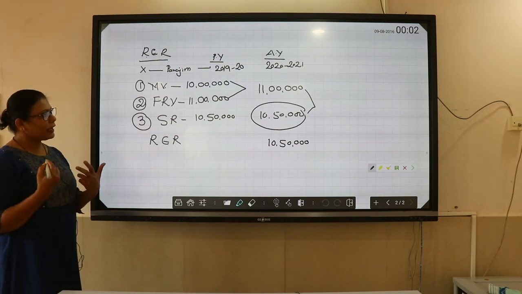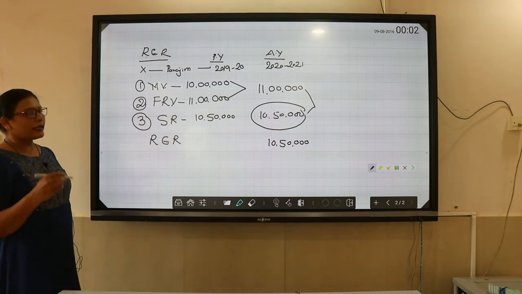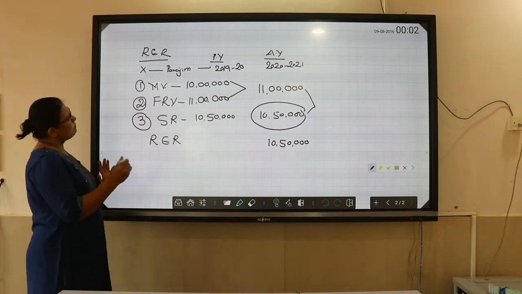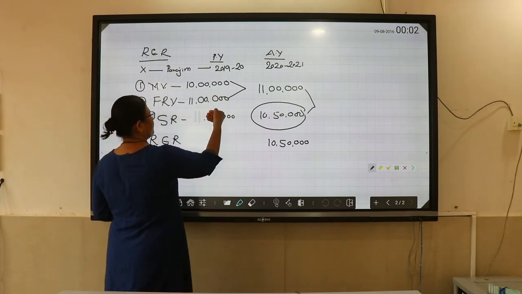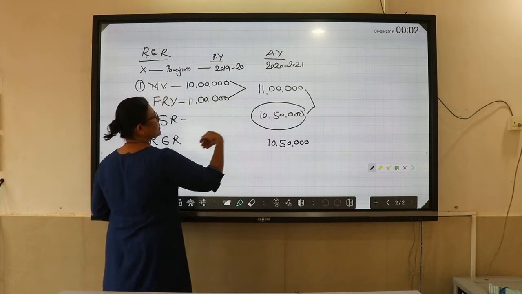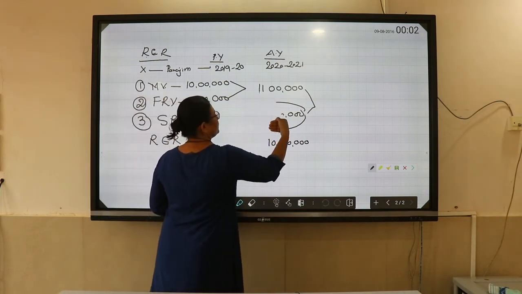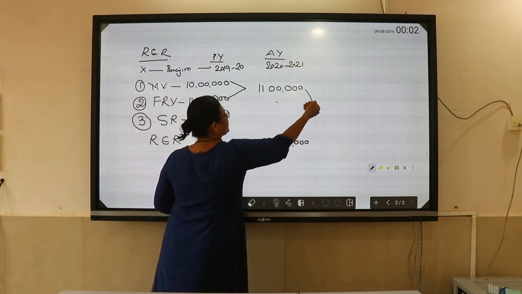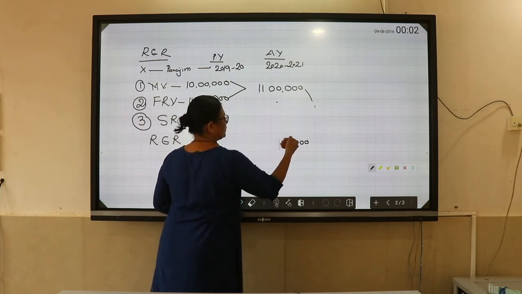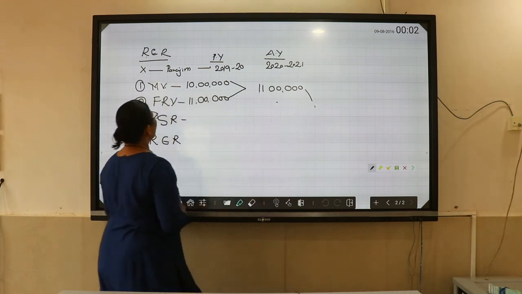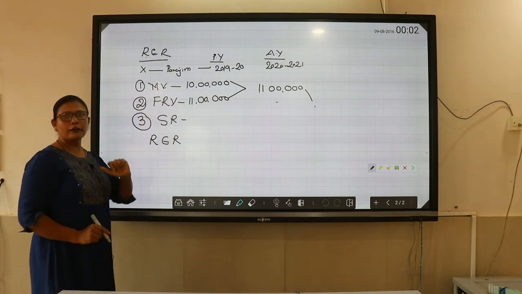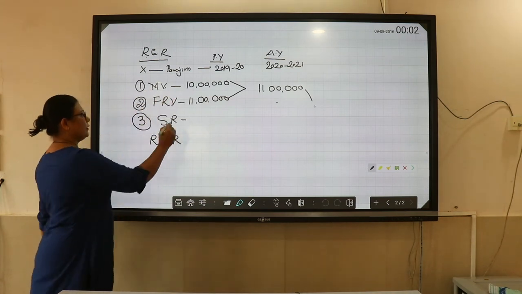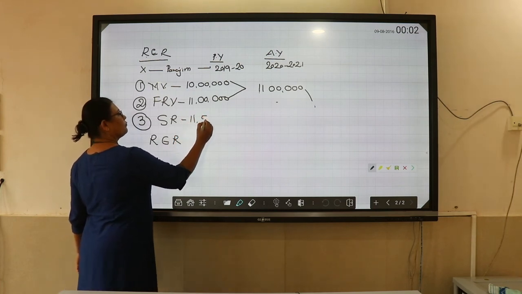Okay, shall we take another example? Same kind of thing. I will only change this portion. Same thing, municipal valuation 10 lakh, fair rental value 11 lakh. Now standard rent is 11 lakh 50,000.